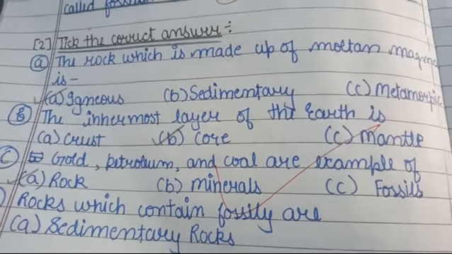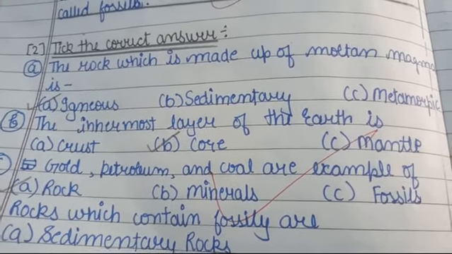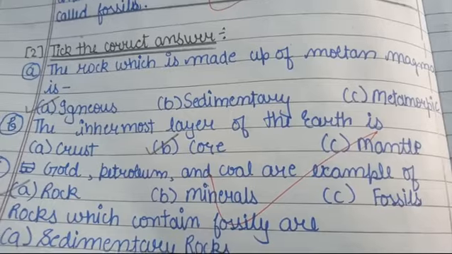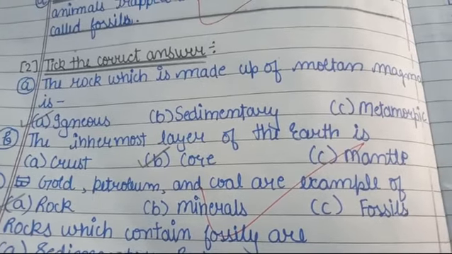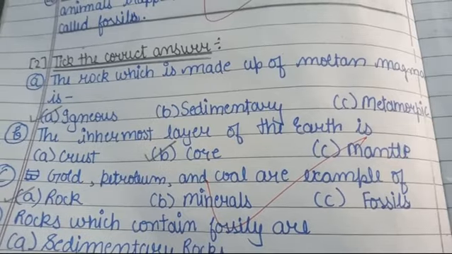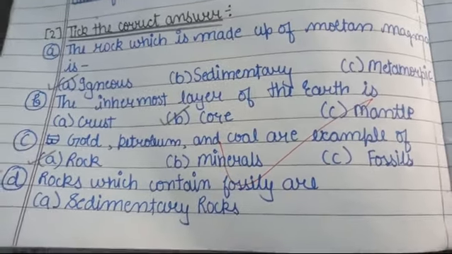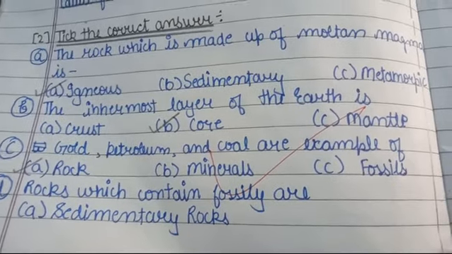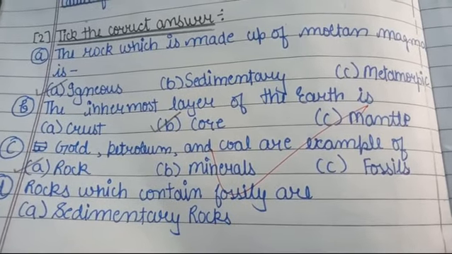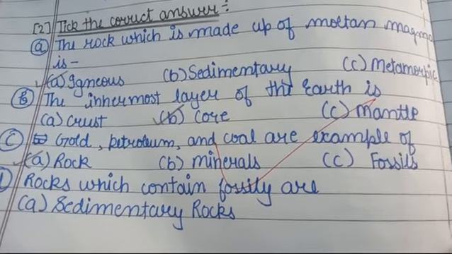The innermost layer of the earth is core. As we all know, crust is the topmost layer, core is the innermost layer, and mantle is the middle layer of the earth. So core is the correct answer. Now C part: gold, petroleum and coal are examples of rock, minerals or fossils.